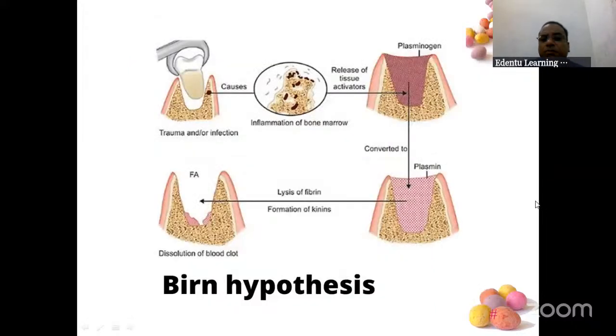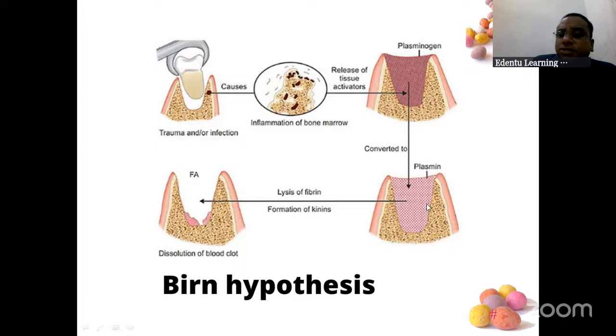So here the problem is in plasminogen to plasmin, and plasmin is responsible for the conversion of fibrinogen to fibrin. That is the problem here. Lysis of fibrin takes place. Lysis of fibrin. Take this photograph, very, very important. You do an extraction, blood comes. In the blood, there is plasminogen.